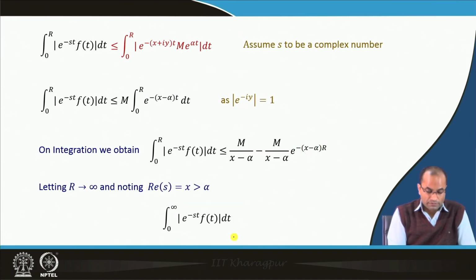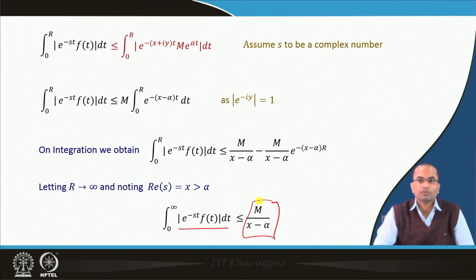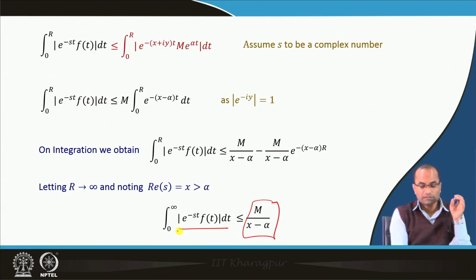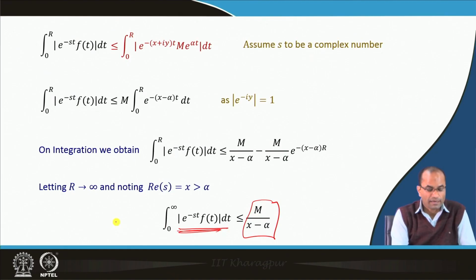So, the Laplace integral with the absolute value of the integrand is bounded by m over x minus alpha. That is what we want to show, that this Laplace integral exists, because this exists with the absolute value. Naturally, without the absolute value it will exist, because that value will be smaller than this value.